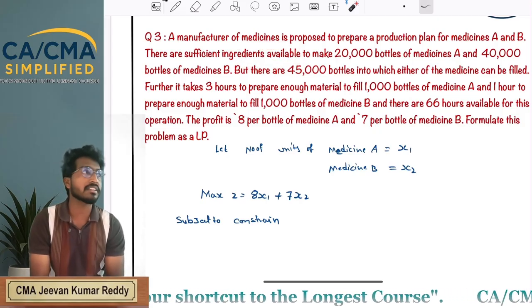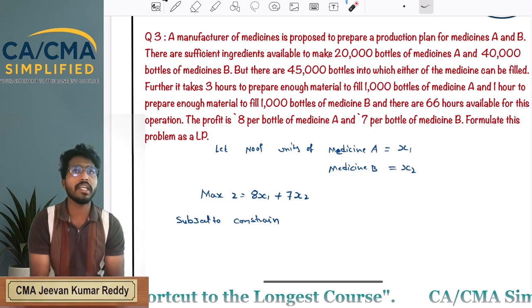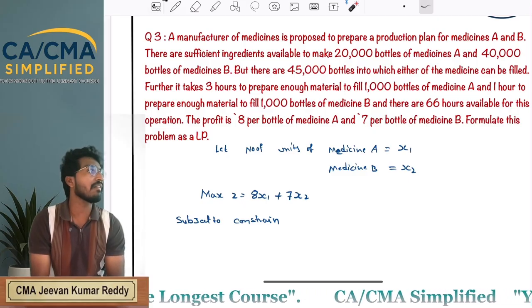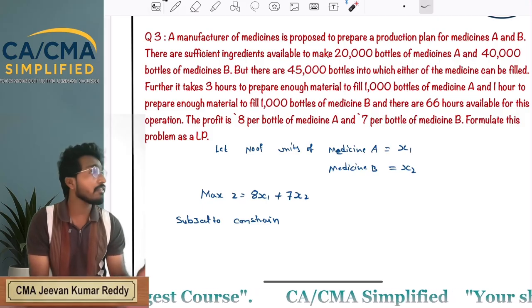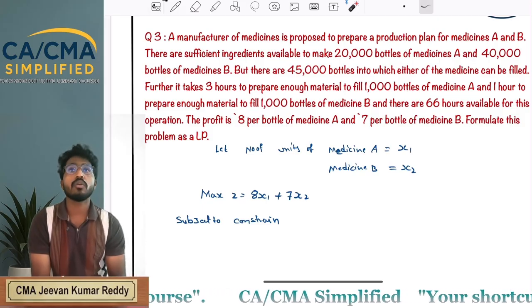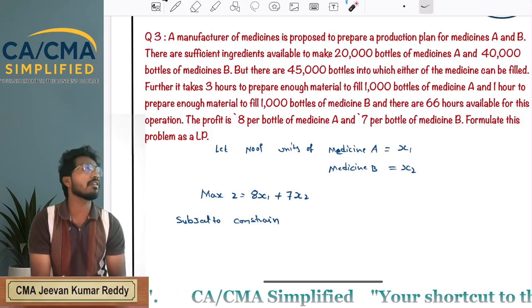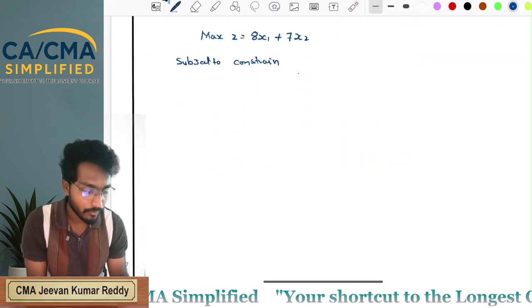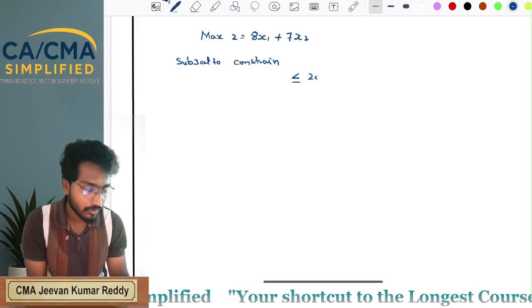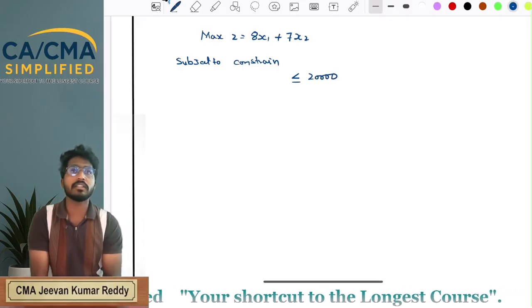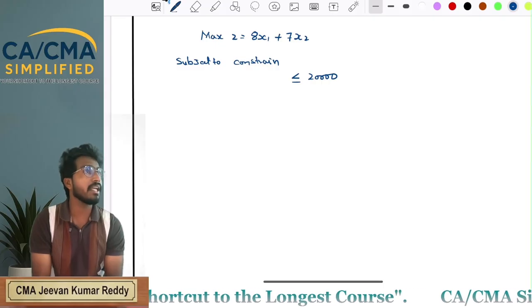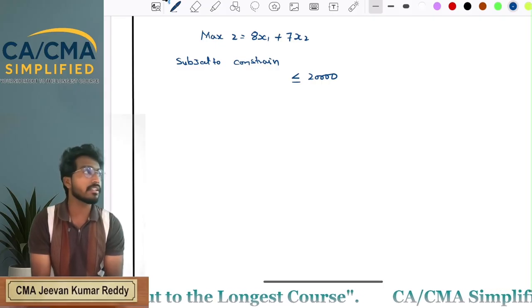We have only 20,000 bottles of ingredients for medicine A. That means you can't produce more than 20,000 bottles of medicine A. So medicine A must be less than or equal to 20,000.